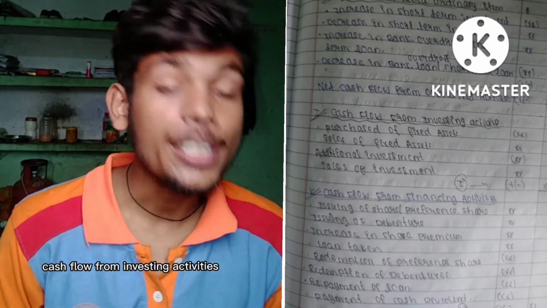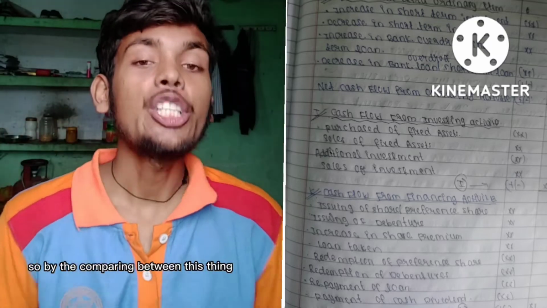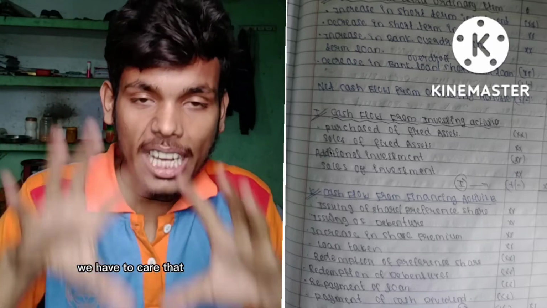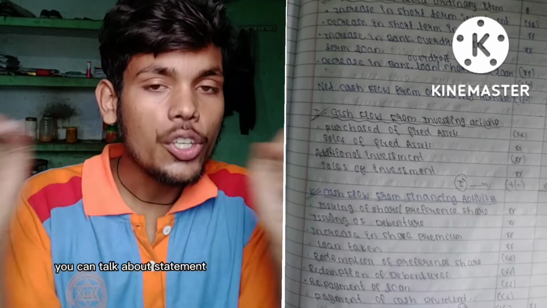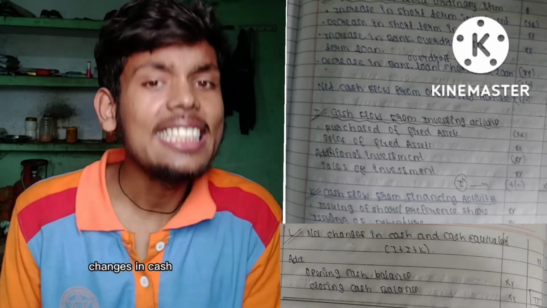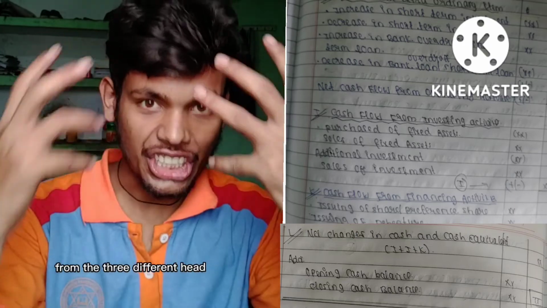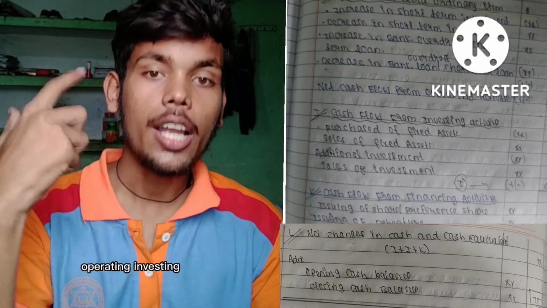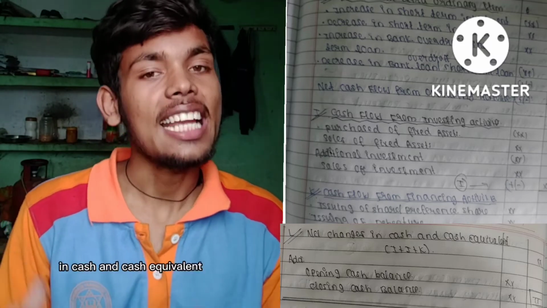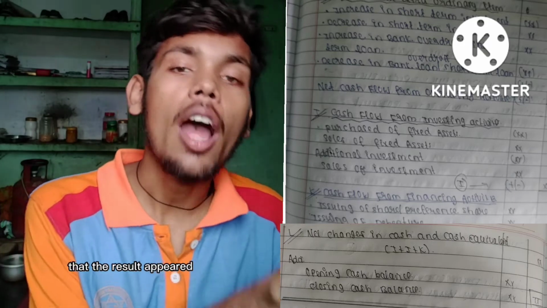So we have calculated the cash flow from operating activities, the cash flow from investing activities, and the cash flow from financing activities. For the statement of cash flow, you will calculate the changes in cash and cash equivalents from the three different heads: operating, investing, and financing. By comparing the three things, the result will appear.